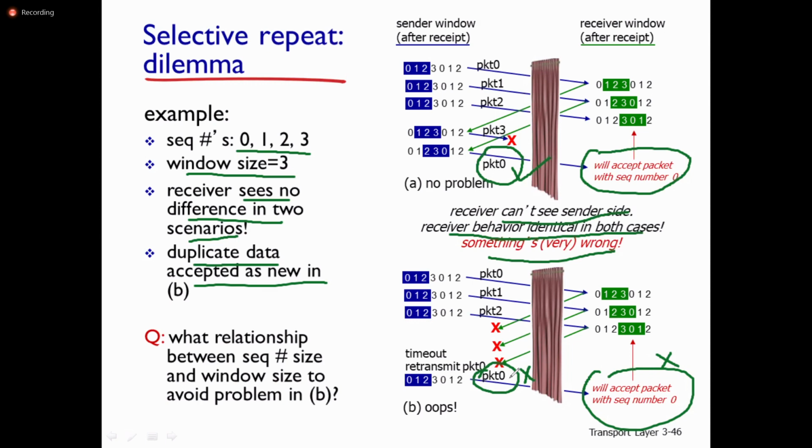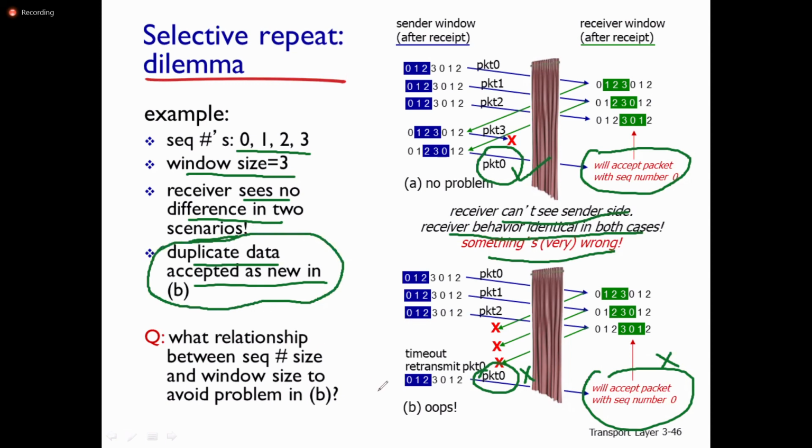In the second scenario, that is the retransmission of packet 0 again, not a new packet with sequence number 0. But because the acknowledgement signal was lost, the receiver treats that packet 0 as a new packet. That's why duplicate data is accepted as new data in scenario B.